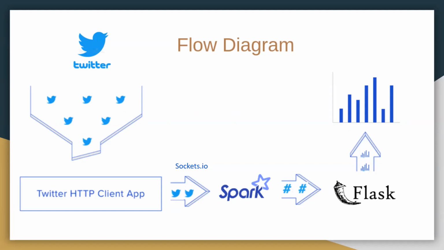And after processing the tweets and getting the hashtags and their counts, Spark will send the processed data to Flask, where the front end will get these tweets and hashtag counts to display in the dashboard. Next slide.